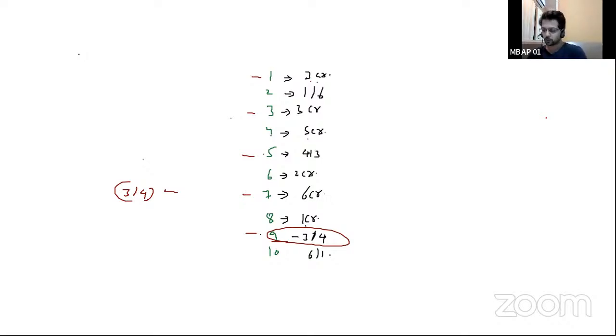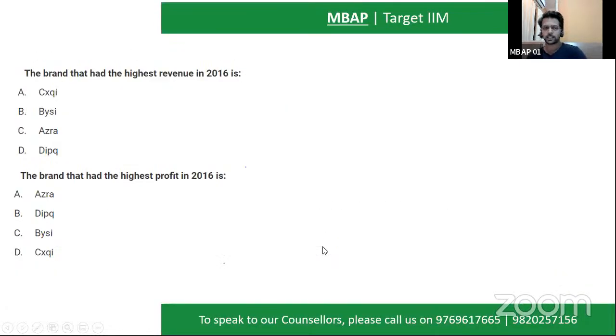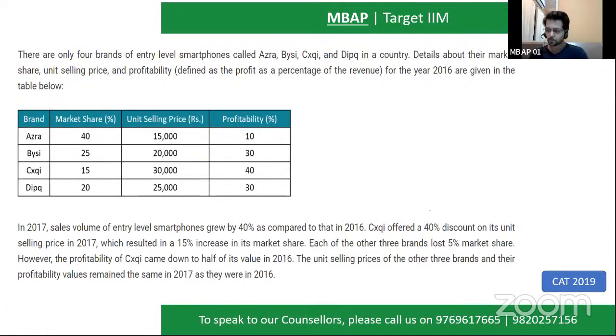Is this clear, all of you? Everyone, is this clear? Very well, you have understood the question, right? All of you have given me the right answer, in fact. Now let's again see an easy level question which has come in the same year, 2019 CAT. I hope all of you are able to see the question well, right?